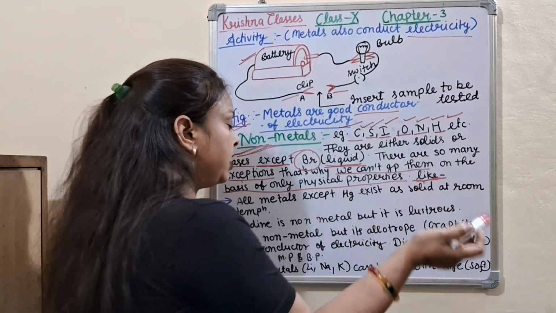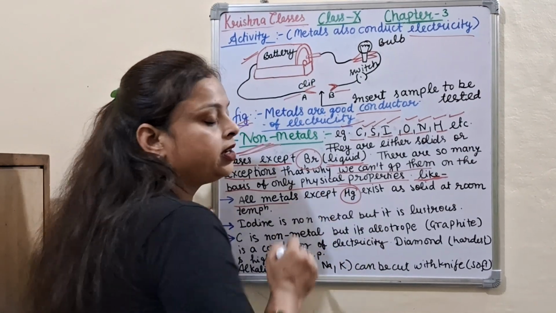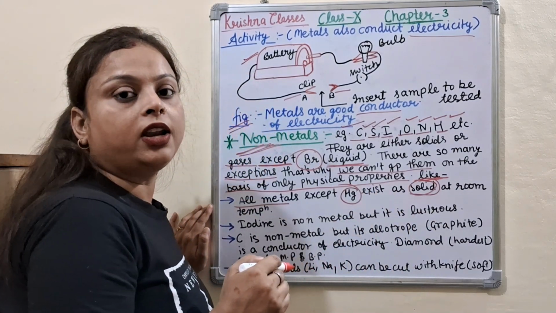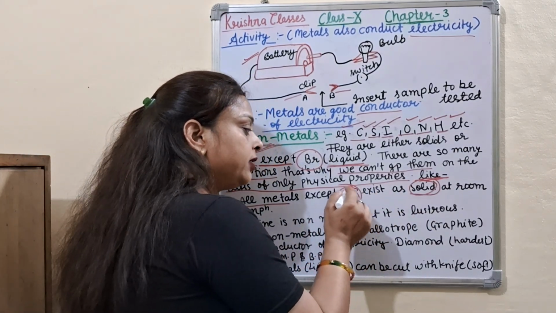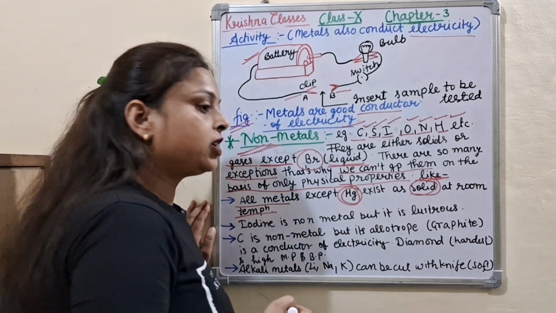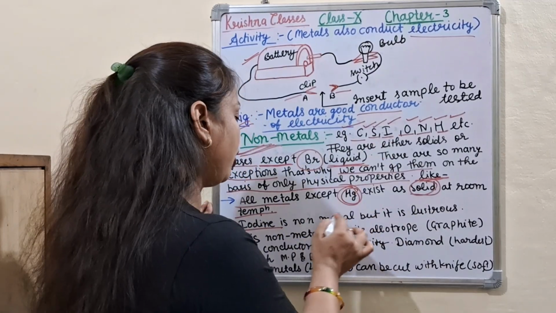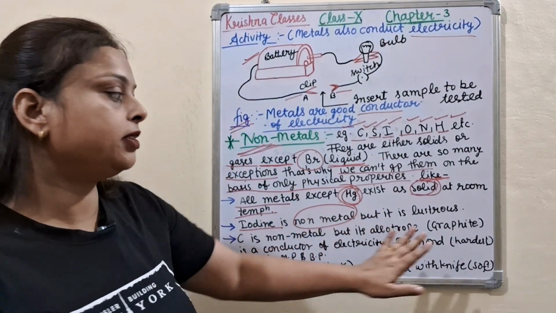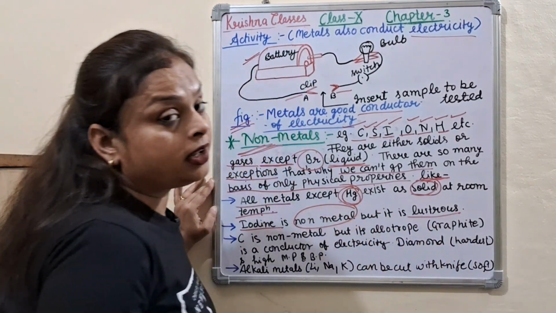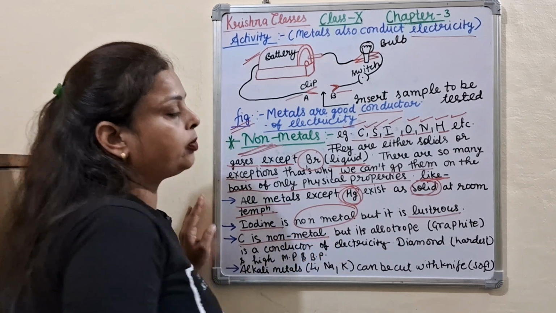Then we can divide them into two categories, metals and non-metals, on the basis of chemical properties. So what are the exceptions? All metals except mercury exist as solids at room temperature. Only mercury exists as a liquid at room temperature. Next point is iodine. Iodine is a non-metal, you know very well, but it is lustrous. Carbon is also a non-metal.